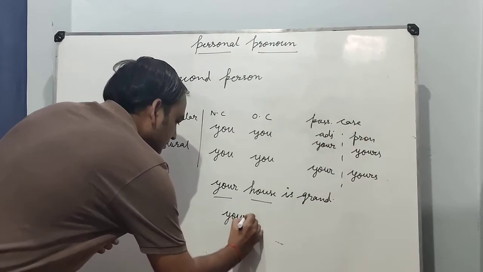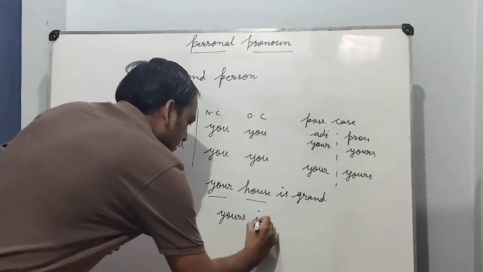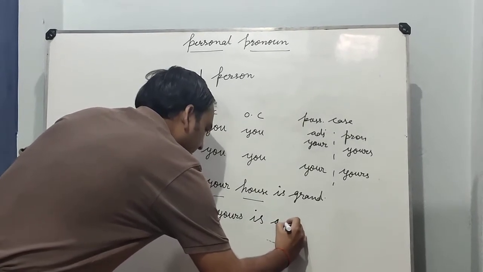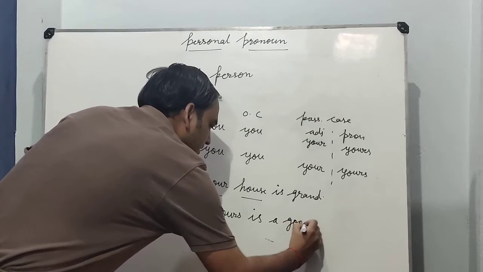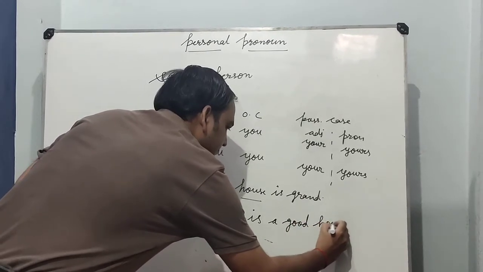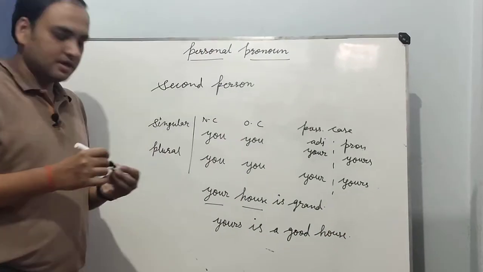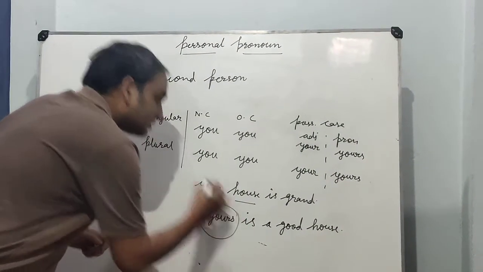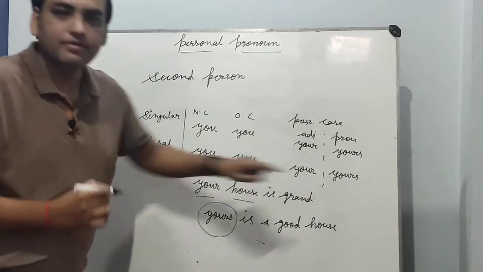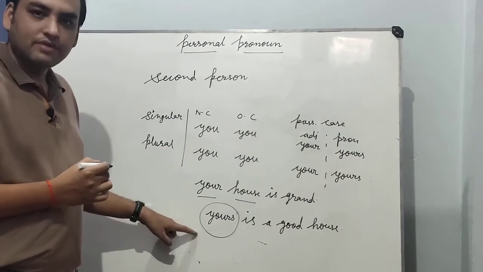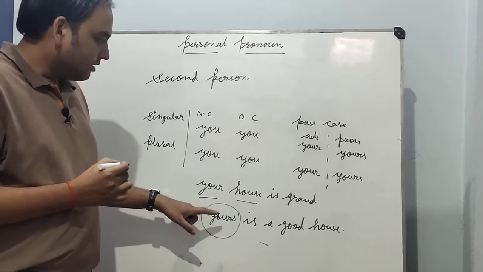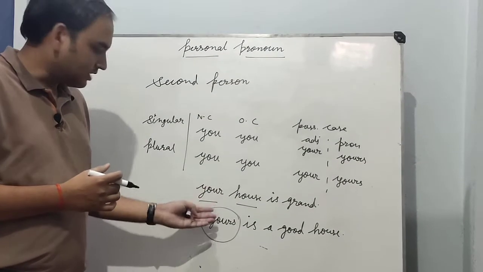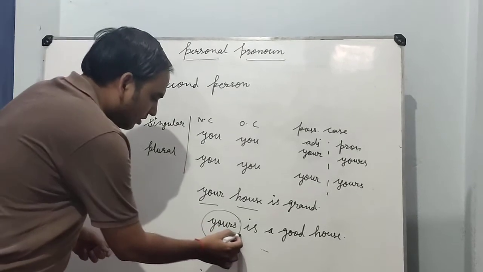Yours is a good house, है ना, तुम्हारा घर जो है वो अच्छा है. Okay, here we are using yours, and yours is a possessive case of pronoun. So there is no need of using any noun or any pronoun before or after it. It is used always alone.